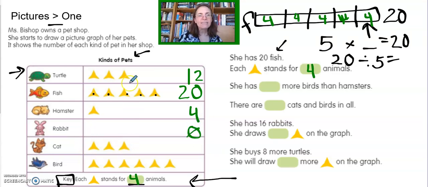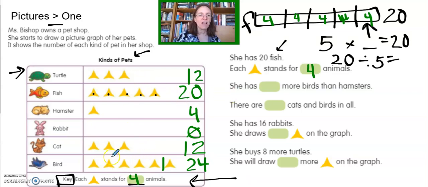Here, cat is the same as turtle. 4, 8, 12. I'm learning to use my fingers with this camera. And then we have the bird. 1, 2, 3, 4, 5, 6. Now this seems hard, but wait. We know that 5 times 4 is 20. So if we add on this next 4, we get 24. And that's using a relationship of close numbers, using what you already know to get at something harder that you don't. We do that a lot with multiplication and division.